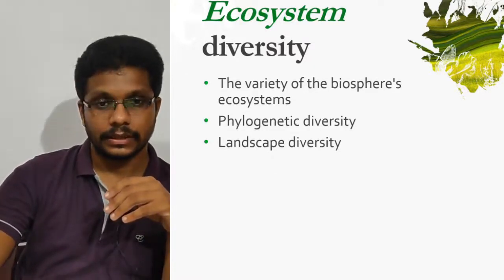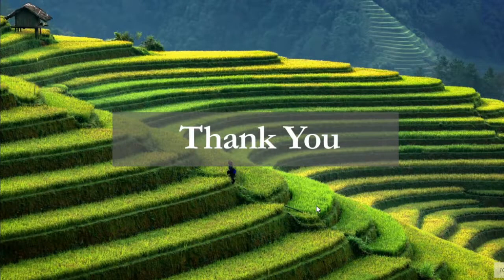So that's all for this video. What I told is that there are three different major levels of ecosystem biodiversity. Those are genetic diversity, then species diversity, and ecosystem diversity.